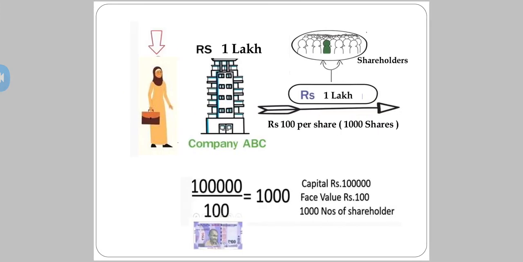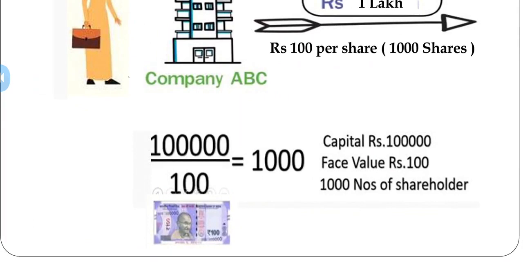Of course that's possible. So now, in this equation, I require 1 lakh rupees. If I divide this 1 lakh by 100 rupees, it comes to 1000. That means I need to contact 1000 people to give me this 1 lakh rupees to start my business.